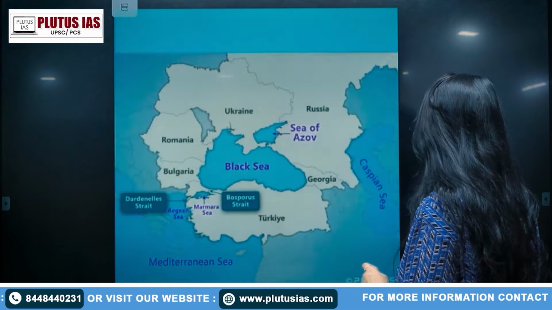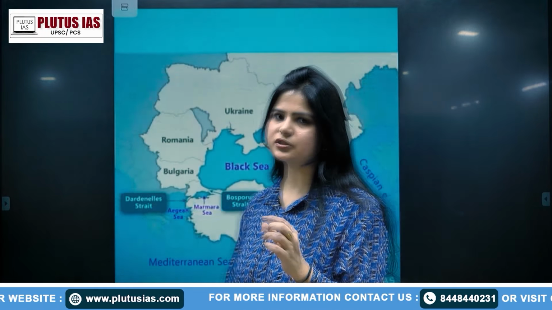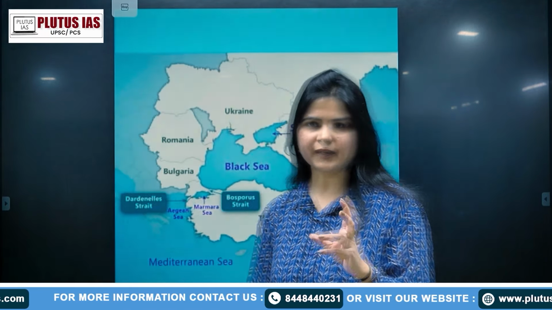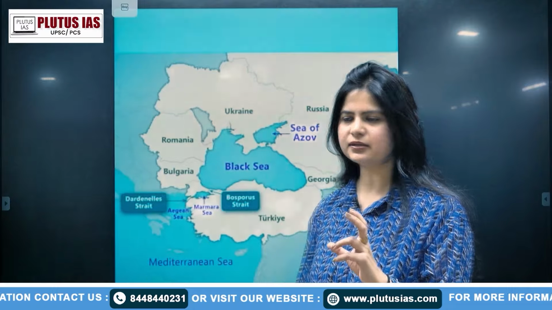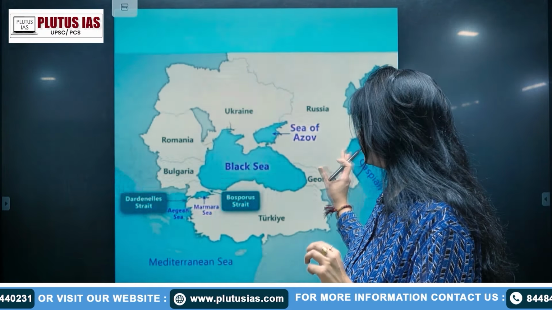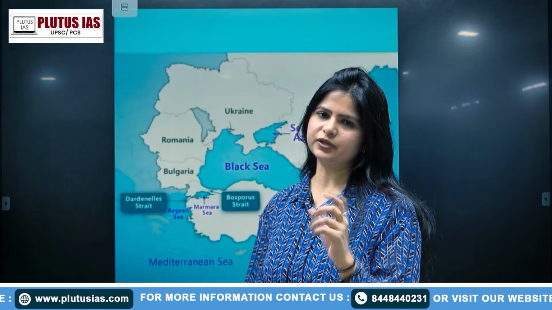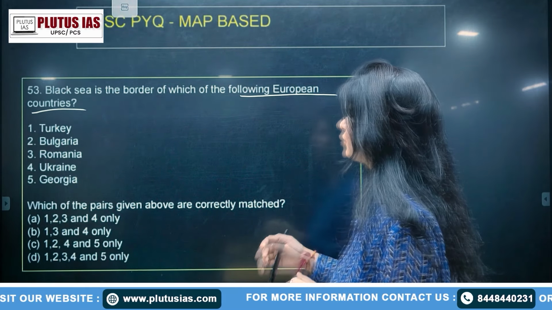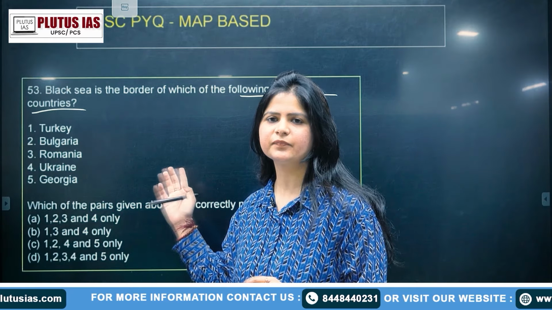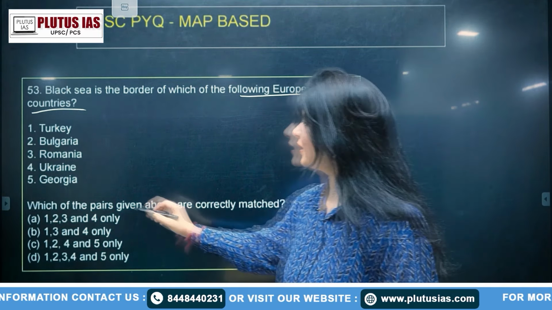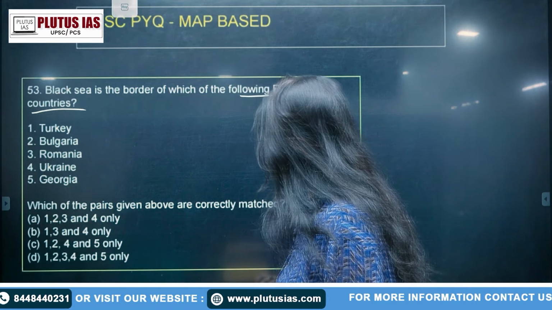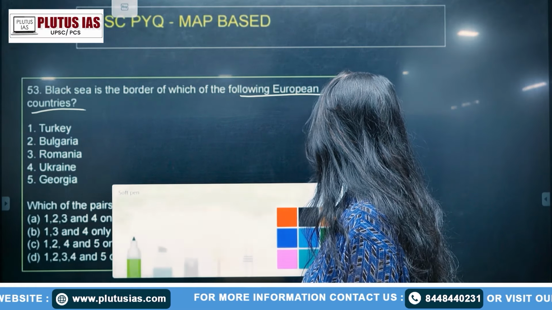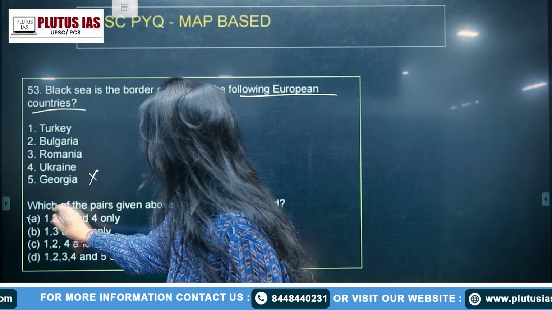If you just quickly read the question, you might make a mistake, or you can just see that, okay, Georgia is a part of it, so I should just tick against it. But look at what the question is demanding. It is demanding the European countries only. So I'll eliminate the fifth one, and the correct answer to it is A: 1, 2, 3, 4.